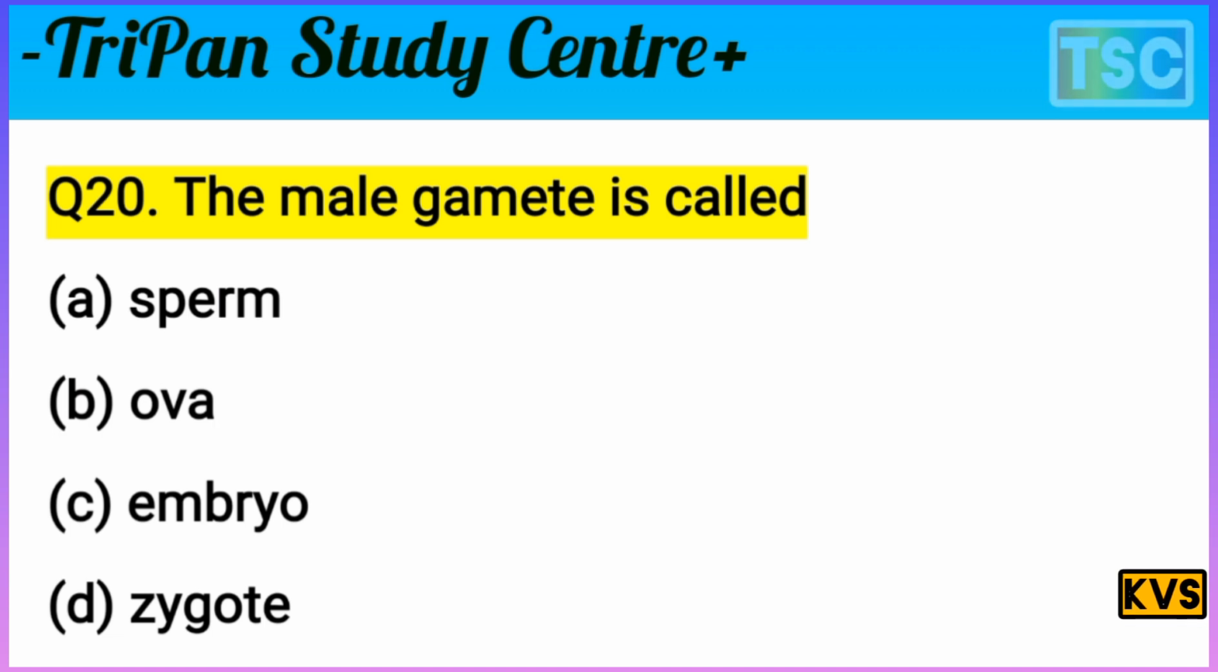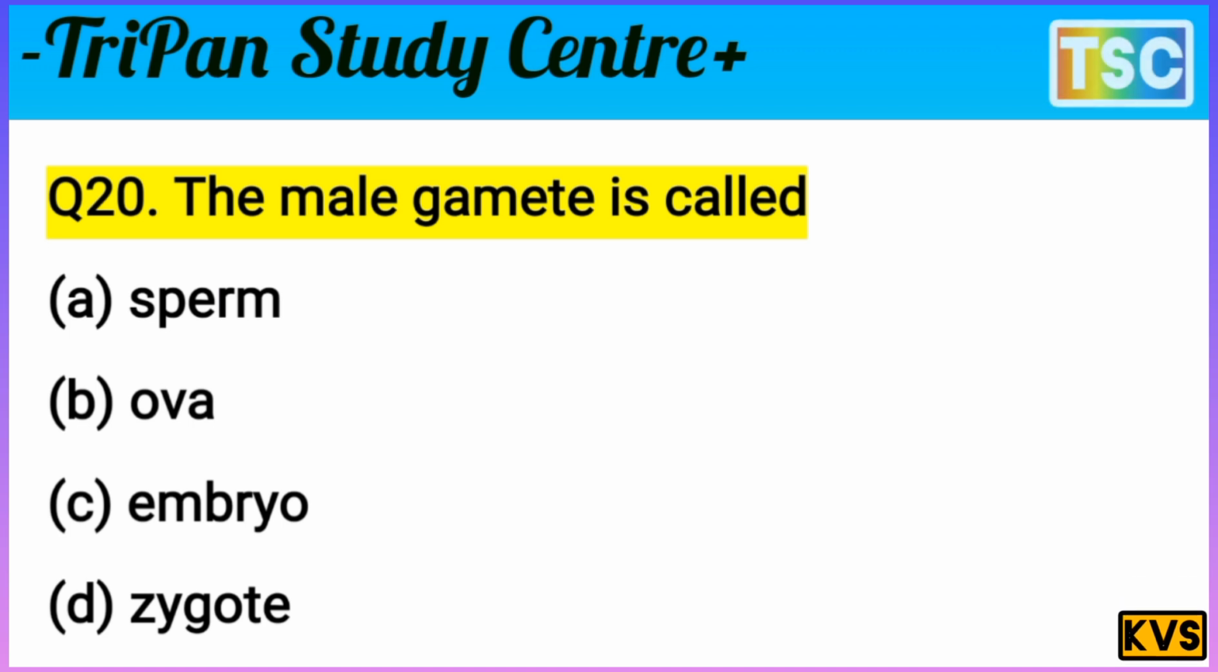the correct answer in your notebook. I give you a few seconds. You must have done the correct answer in your notebook. Let's check the correct answer of this question. The male gamete is called D, zygote? No way. It is not the correct answer. Zygote is totally wrong for this question. And C, embryos. Embryos are nothing here. Option C is also rejected here. B, ova, is wrong. And A, yes, the male gamete is called the sperm. It means option A is correct.